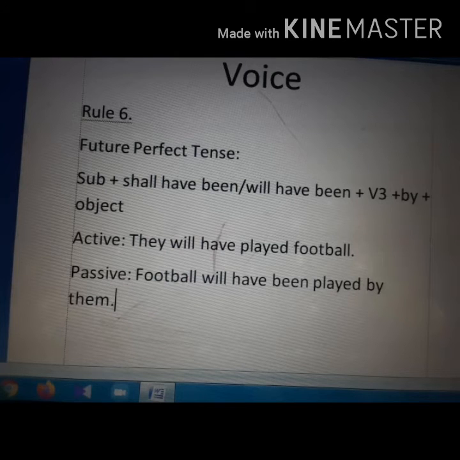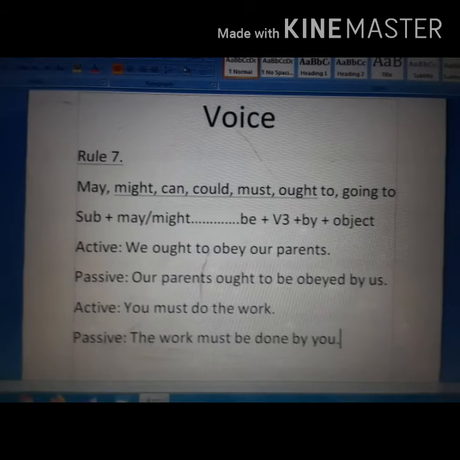Future perfect tense structure. Subject plus shall have been or will have been plus V3 plus by plus object. Example, they will have played football. Passive, football will have been played by them. Our discussion on tense is finished.